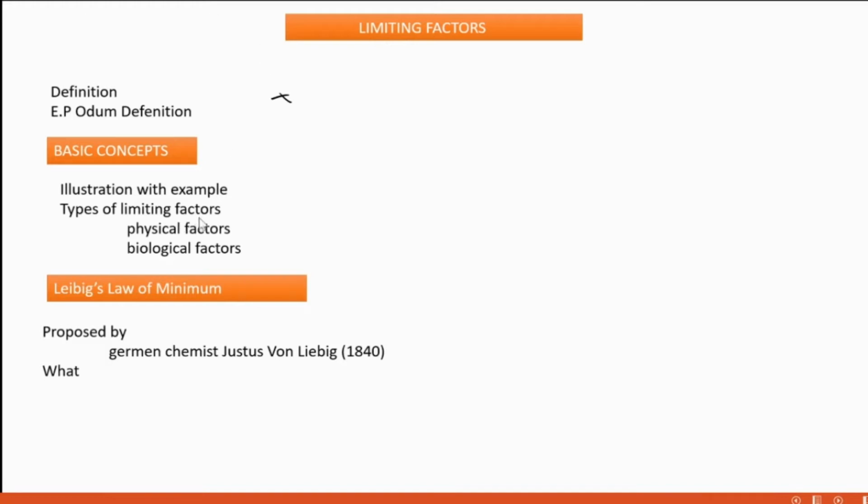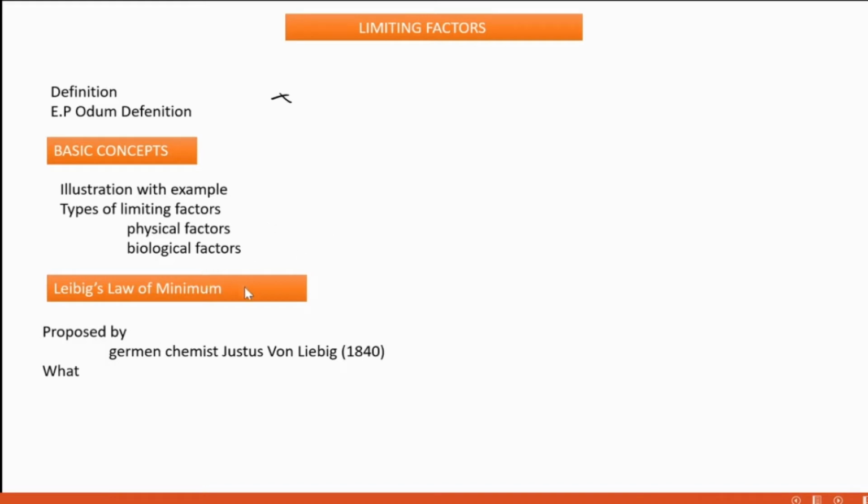Then types of limiting factors. Limiting factors are physical factors and biological factors. Physical factors include climate, weather, all those things. Then biological factors which limit the growth of a population are competition. Competition regulates the population size. Predation also can regulate the population size. Parasitism, diseases, all these are biological factors.